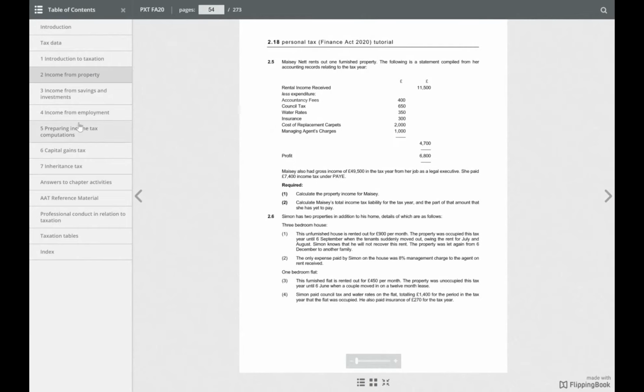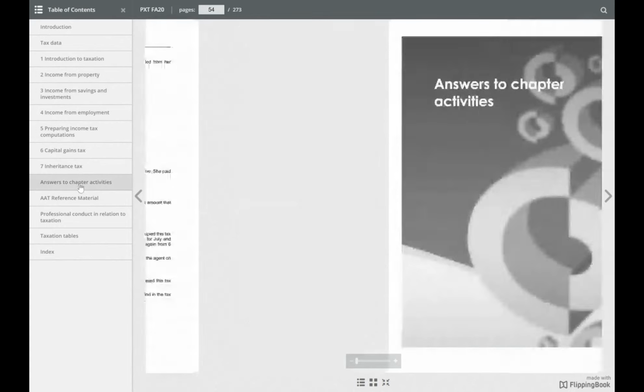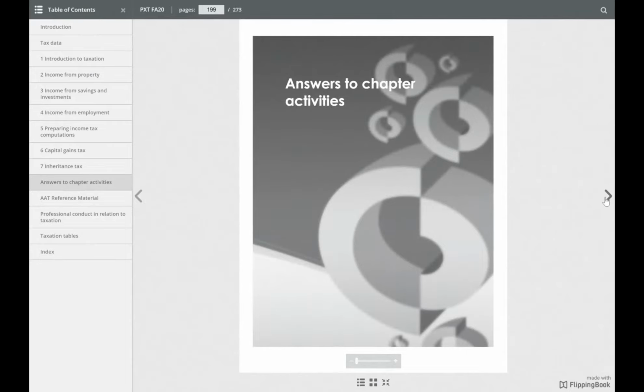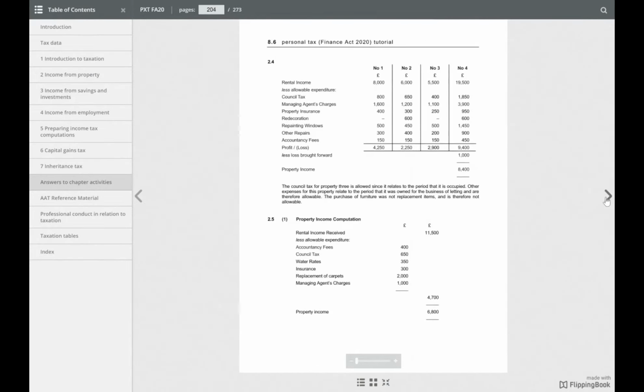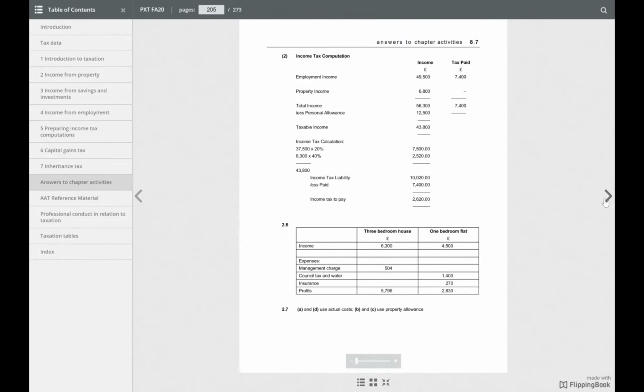Taxable income. So 2,830. That should be the right answer. Okay. So let's see the other question.